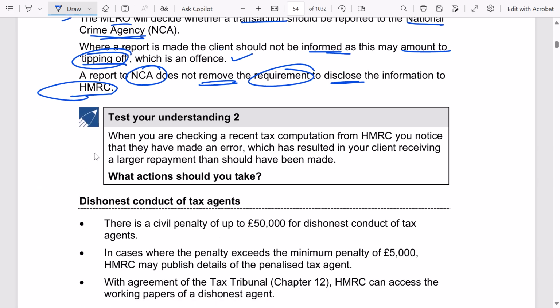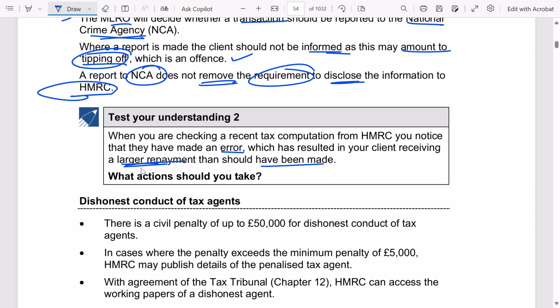TYU2. When you are checking a recent tax computation from HMRC, you notice that they have made an error which has resulted in your client receiving a larger repayment than should have been made. So, what actions should you take? First, you will discuss with the client that this error must be reported to HMRC, and that they are not eligible to receive such a large repayment. Now, since the amount is large, it is definitely material.